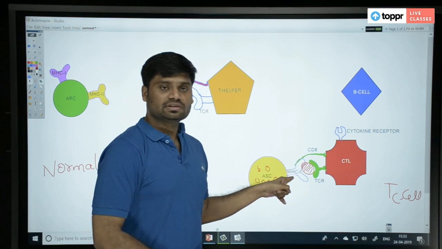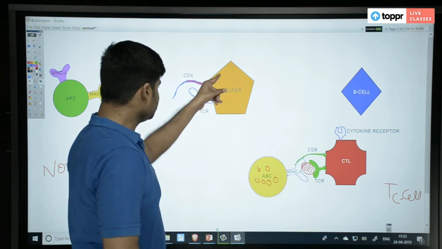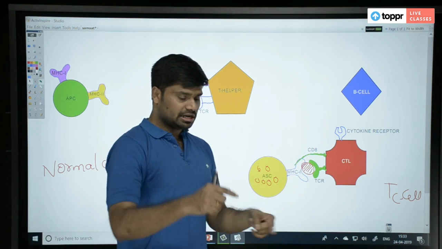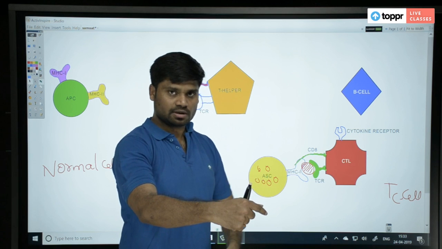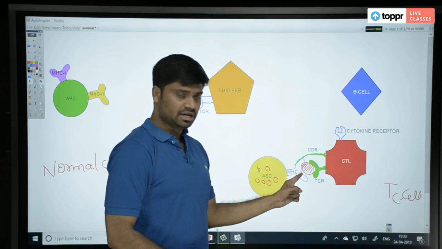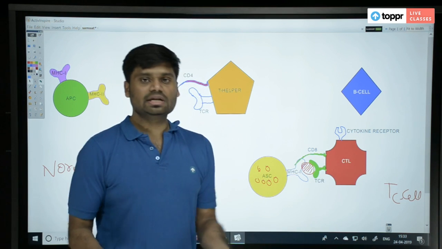First CD8 will detect the MHC1. Remember, CD4 can detect MHC2, CD8 will detect MHC1. So CD8 will bind and say yes, MHC1 has come, you may react. Now the TCR, the T cell receptor, will bind this antigen, it will detect it. And it will do the necessary, whatever is required.